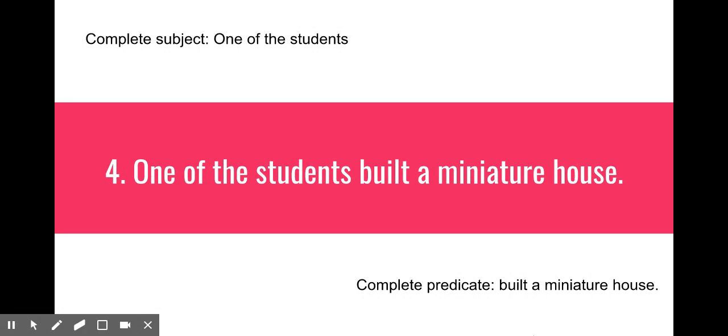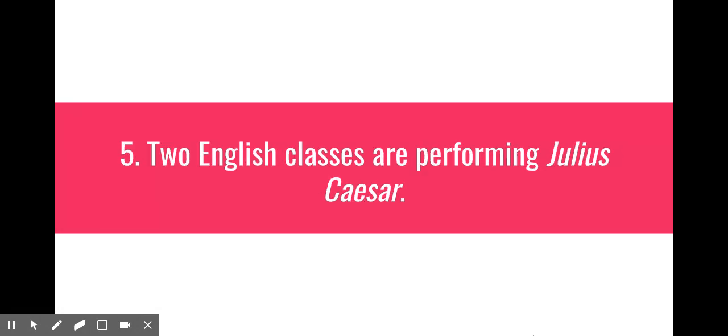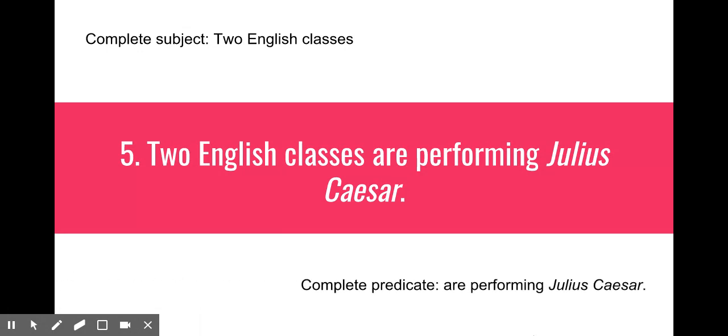All right, let's do one more before we move on to any kind of independent practice. Number 5 says 2 English classes are performing Julius Caesar. Go ahead and pause to write down, identify your complete subject and your complete predicate. Okay, our complete subject in this sentence should be 2 English classes, and the complete predicate is are performing Julius Caesar.